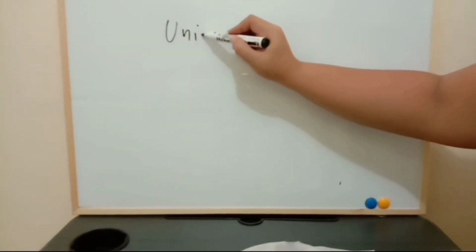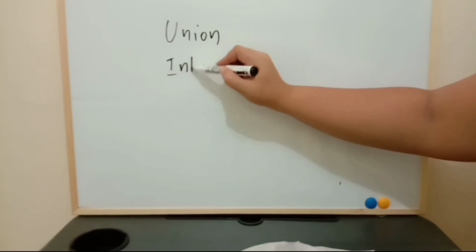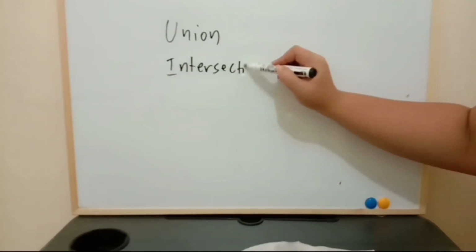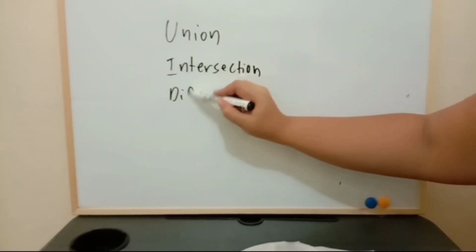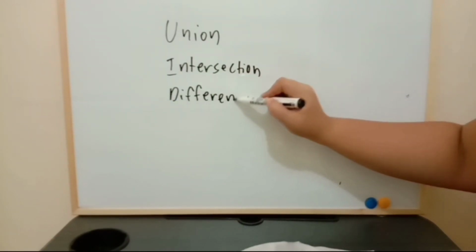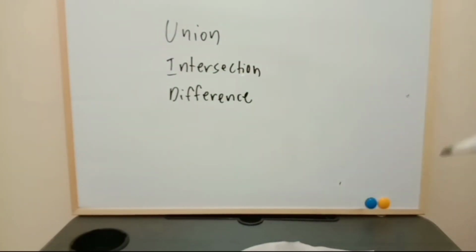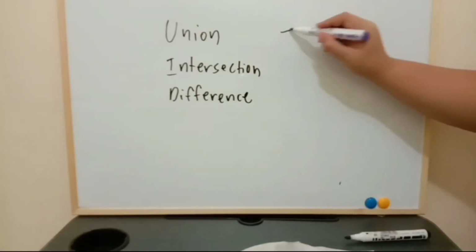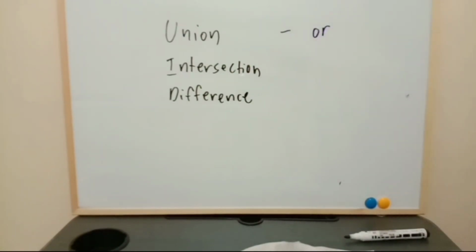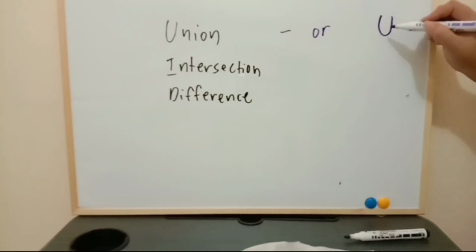Now let's proceed to the next lesson, that is union, intersection, and difference. For union, it is a set containing all elements that are in A or in B. So we use OR. And its symbol is U.